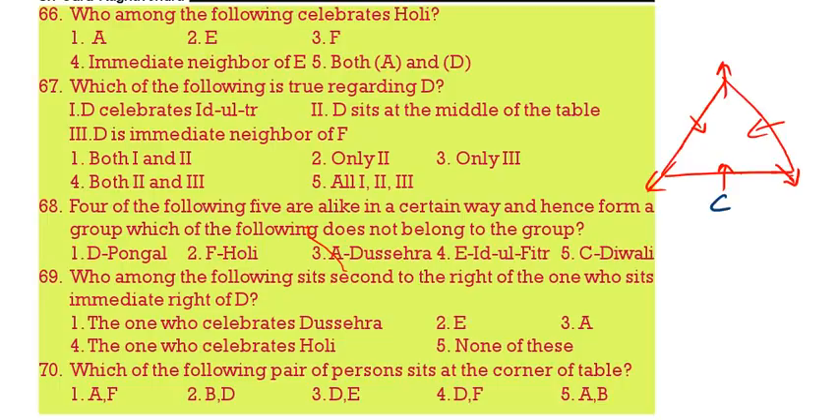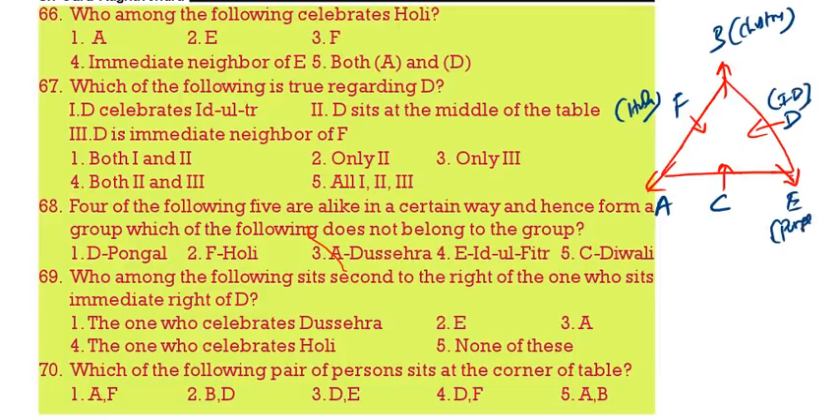See, C, A, E, D, B, F. Now F is celebrating Holi, B Christmas, D Eid. This is Pongal. This is Dasara. This is Diwali. Now come to the questions. Who is celebrating Holi? F.